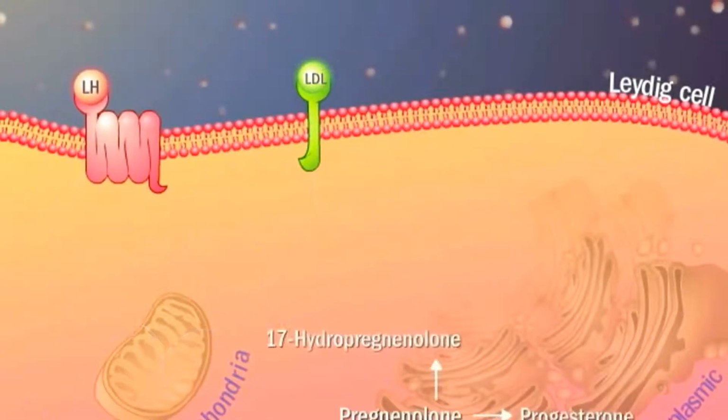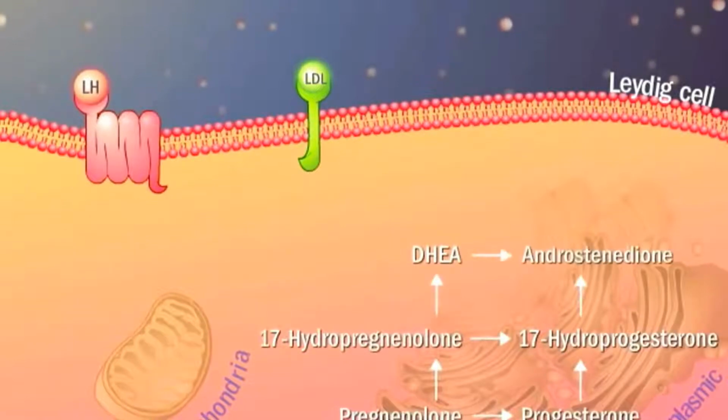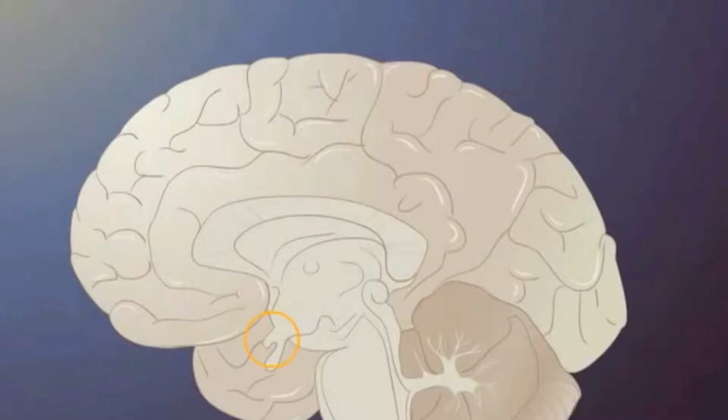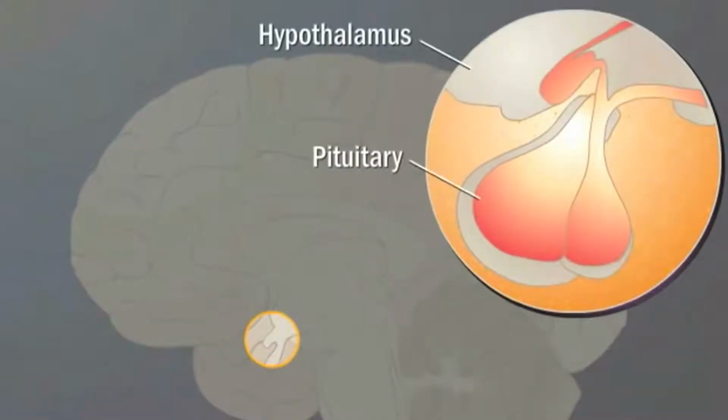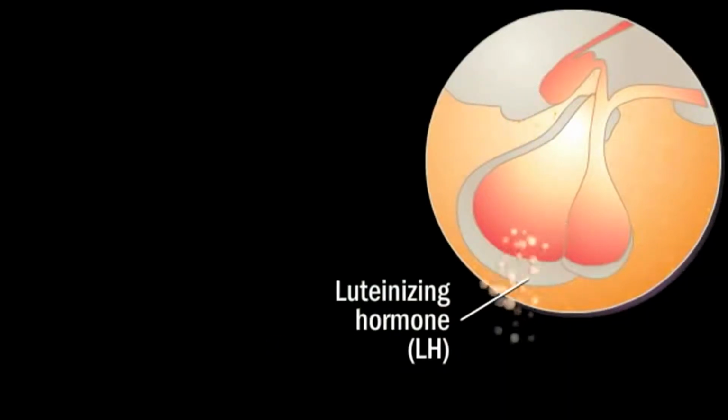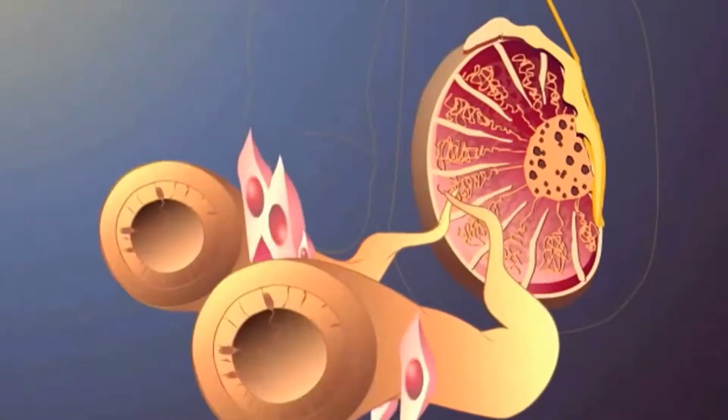In spermatogenesis, sperm formation depends upon two pituitary hormones, so it is controlled by the pituitary. The two important hormones controlling the process are follicle stimulating hormone and luteinizing hormone. Without these two hormones, this process is not possible.